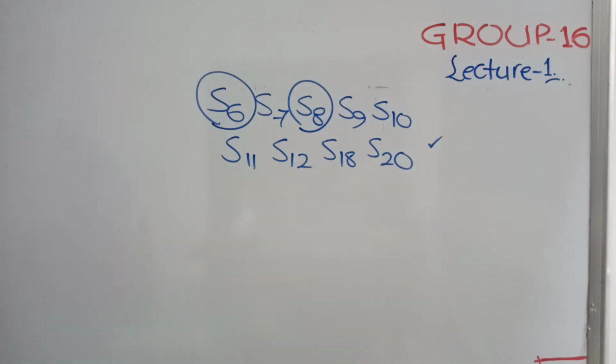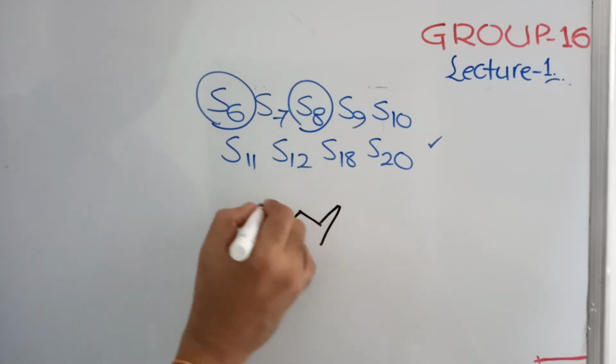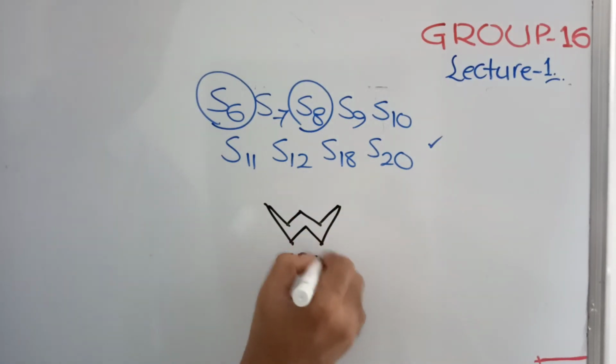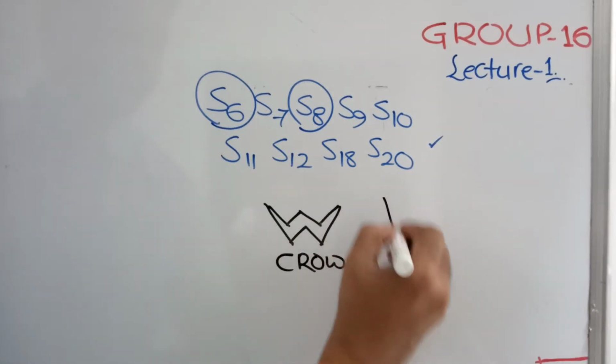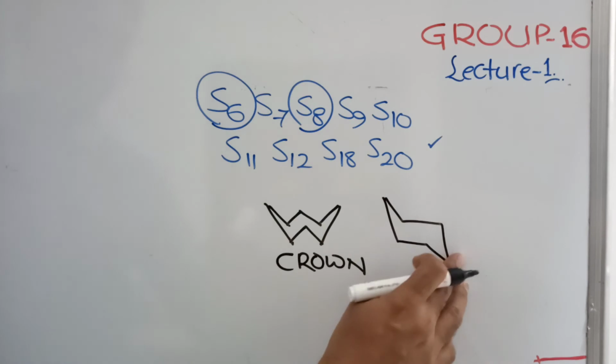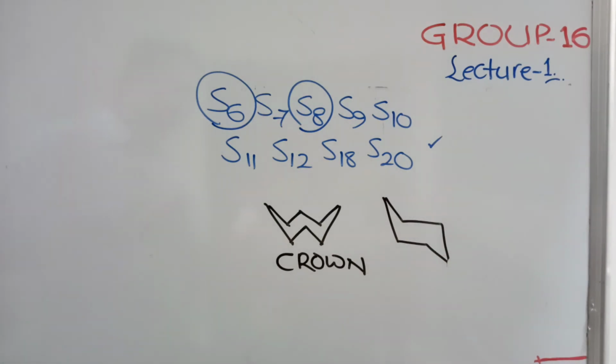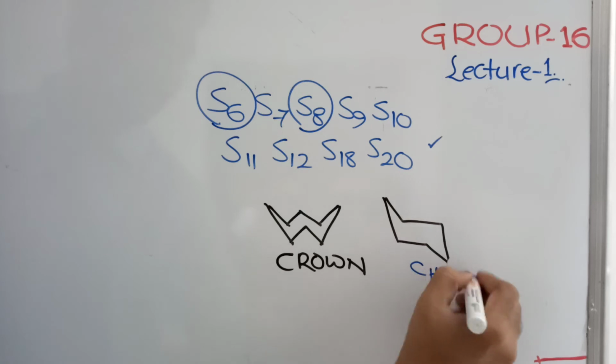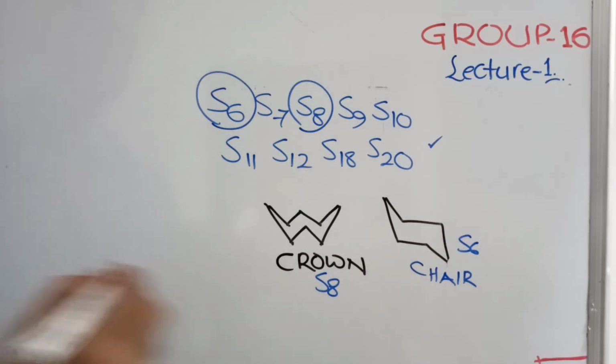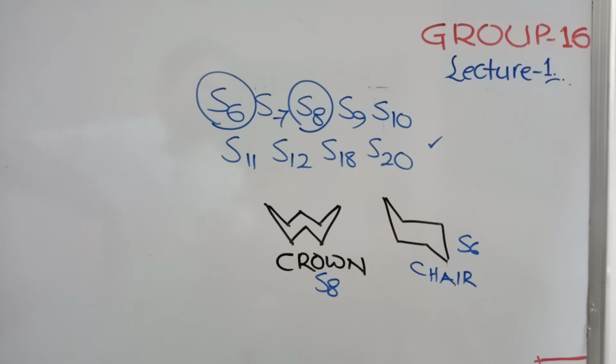How is the S8 form going to be? This shape is called crown shape. S6, if you want to see, will be like a chair form, what you discuss in cyclohexane. So crown shaped form is for S8, and chair form is for S6. Sulfur can show S6 to S12, S18 and S20 also. For selenium, generally Se8 is more stable. That will be crown shape only. Crown shape is more stable for selenium.